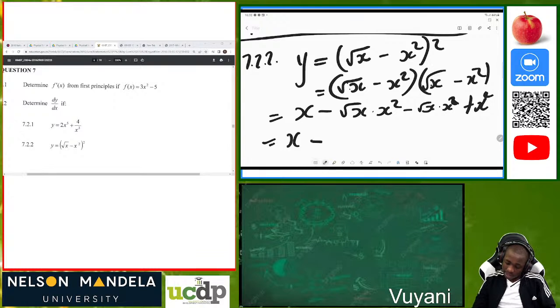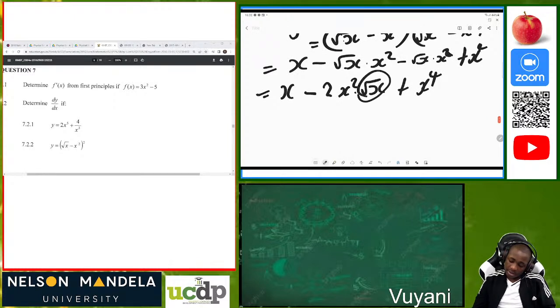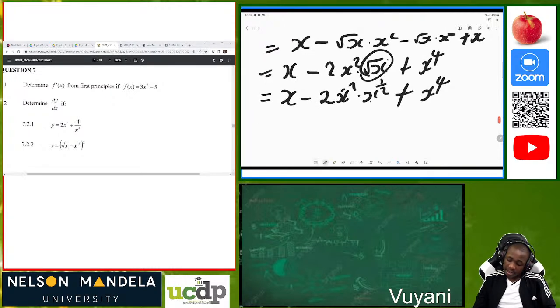Now we have x, and these two are like terms, so we have negative 2x squared times root of x, plus x to the power 4. Then we can write this as x minus 2x squared times x to the power 1 over 2, plus x to the power 4. These bases are the same, so we can add the exponents: x minus 2x to the power of 2 plus 1 over 2, that's 5 over 2, plus x to the power 4.